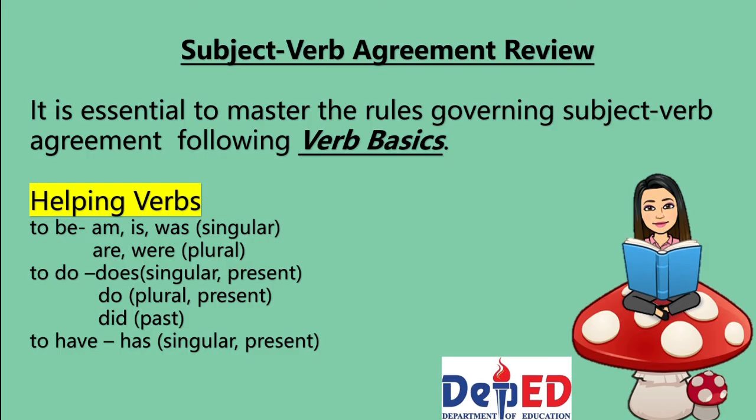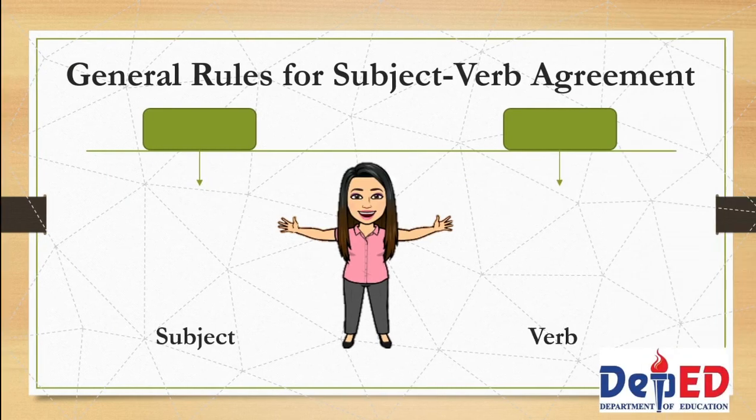And we have verbs to have. Has if the subject is singular and the main verb is in present tense. Have is used if the subject is plural and the main verb is also in present tense. Then we have had. Had is used in past tense. Had, just like did, may be used either in singular or plural subject. Now here's an overview of the general rules for subject-verb agreement.